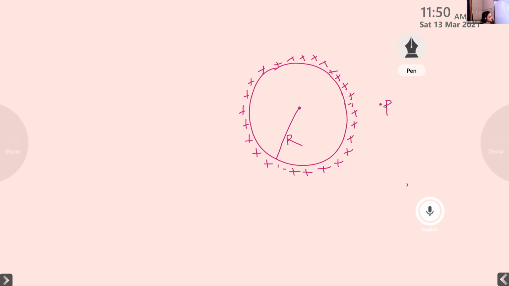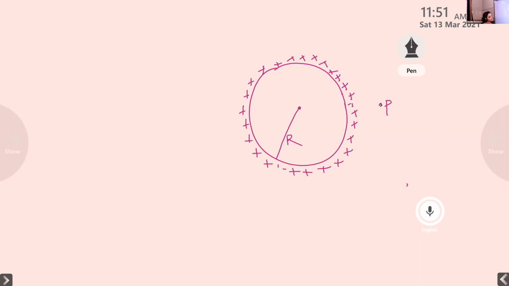In order to consider the electric field intensity due to this spherical shell, we want to consider a point P. And we can find out the electric field intensity at this point P using Gauss's law. In order to apply Gauss's law, we want a which surface? Gaussian. Yes, in order to apply Gauss's law, we want a Gaussian surface.